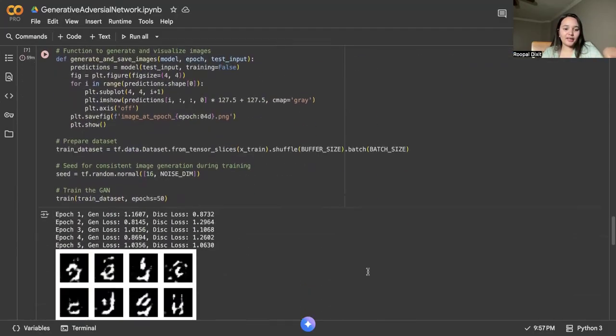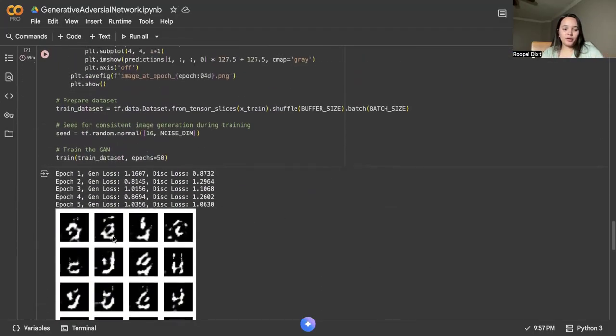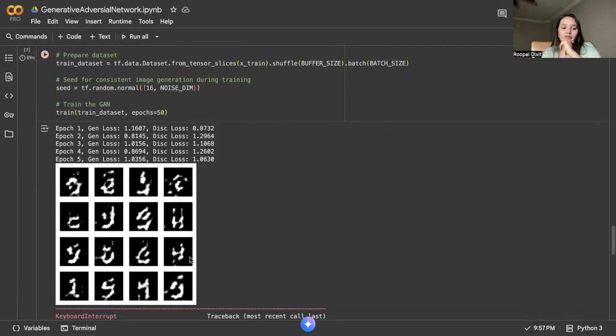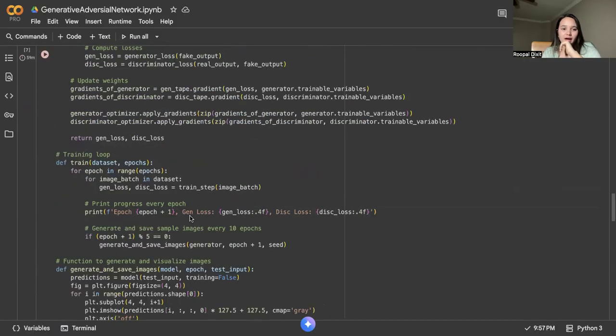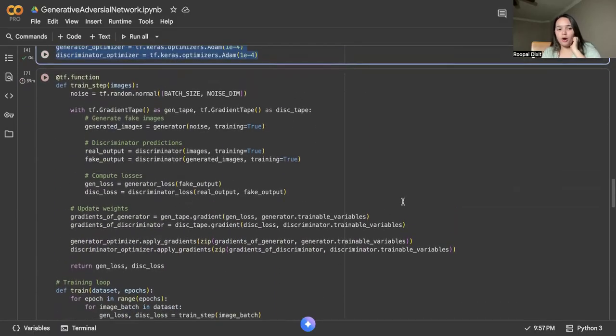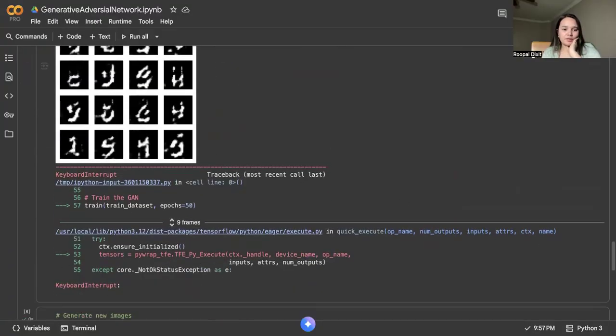So what I did is I took it for 5 epochs, because you understand it has to go through multiple epochs to understand those images. I just wanted to show you how the generator of the images works, and how these things work. I stopped it, because you can see that there was an interruption,